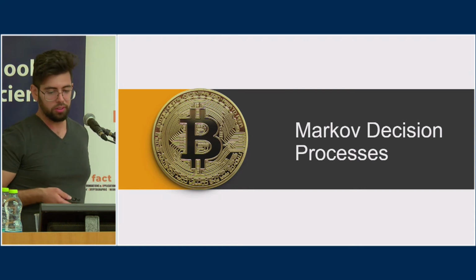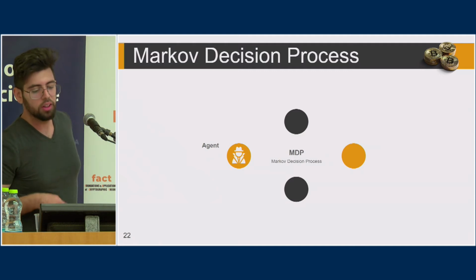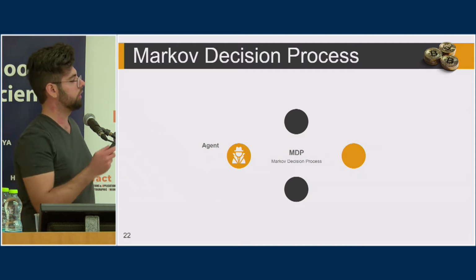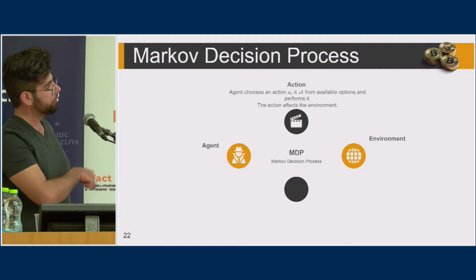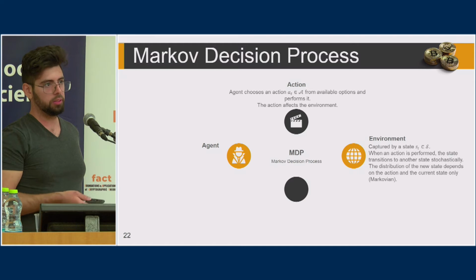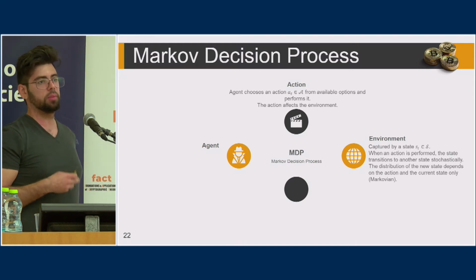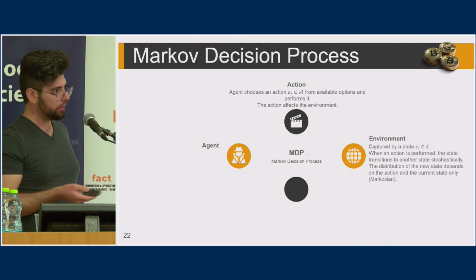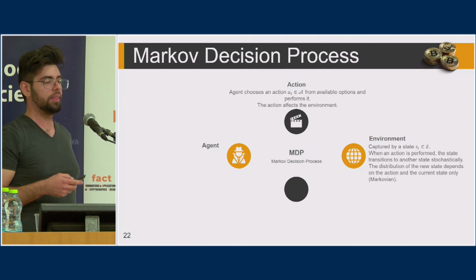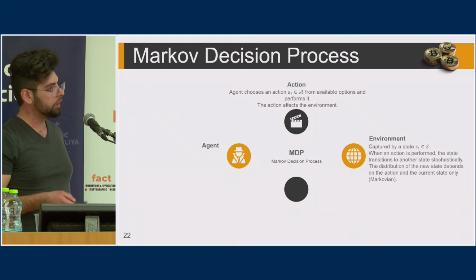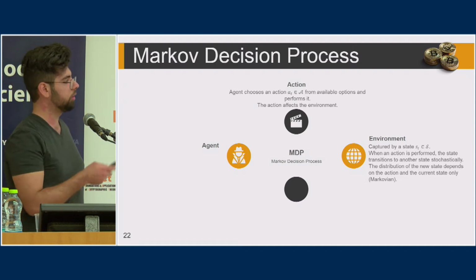Okay, so Markov decision processes. So this is some form of an iterative process where there's an agent and an environment. The agent chooses some form of action. The action then affects the environment. So the environment is captured by some state S from a state space, and then once an action is chosen, the environment transitions stochastically to the new state, and this distribution depends only on the action and the previous state. So this is what makes the process Markovian.